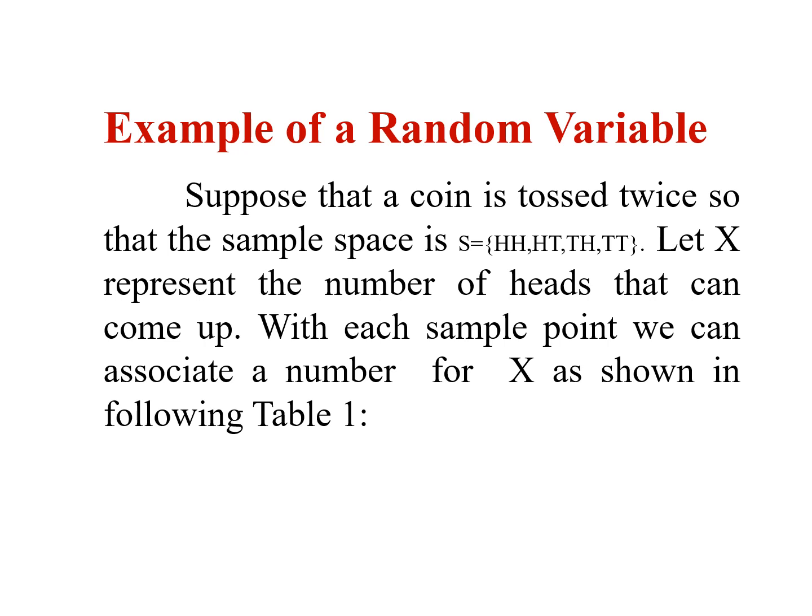This is an example of a random variable. Suppose that a coin is tossed twice, so that the sample space is head and head, head and tail, tail and head, tail and tail, which is denoted as S, that is the sample space. Here, X represents the number of heads that can come up. With each sample point, we can associate a number for X, which is shown in the following table.